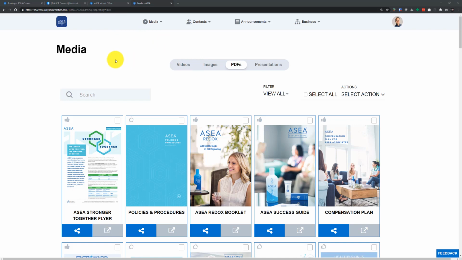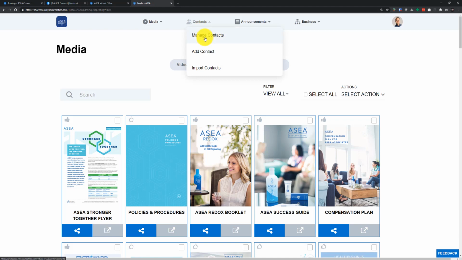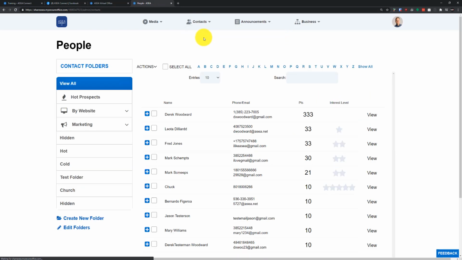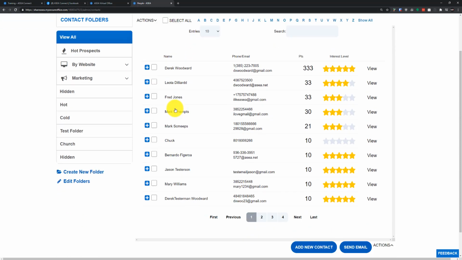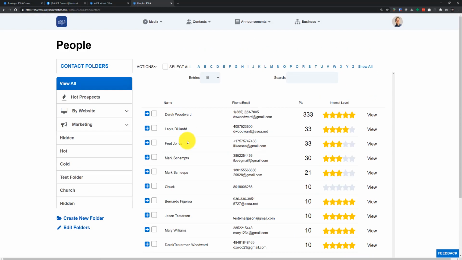The next area I want to take some time and talk to you about here is the contacts section. This is a big area and a hot topic for a lot of you guys as you're working with many of your different contacts. So let's click on Contacts here at the top and click on Manage Contacts. You can see here I already have a handful of contacts listed on my list, and if you guys don't have any contacts, I do want to recommend that you start by adding your first contact, and that first contact should be yourself.